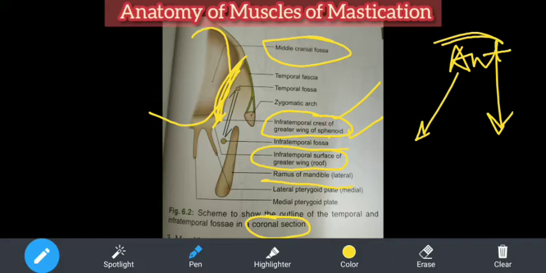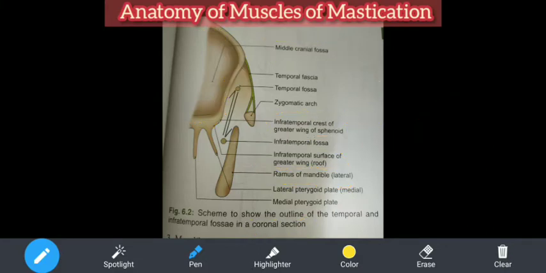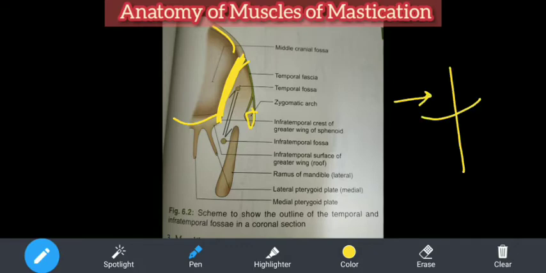Now this is the temporal bone. Can you see this? Wait, I will clarify everything. If you see, this is the temporal bone. Okay, this is the cranial cavity, and this is the temporal bone. This is your zygomatic arch, which is in front of it. This is contributed, yes, because we are viewing what kind of section? Coronal section. So this is the zygomatic arch. Now the arch is horizontal, and if you cut it like this, in a coronal section we see it like this. If you cut the arch like this, you will see it like this.